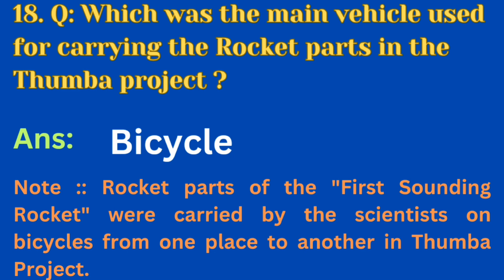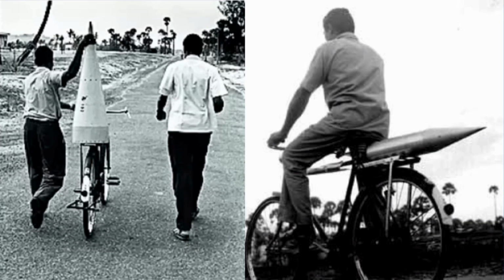Question number 18. Which was the main vehicle used for carrying the rocket parts in the Tumba project? The answer is bicycle. Note that rocket parts of the first sounding rocket were carried by the scientists on bicycles from one place to another in the Tumba project. Students, these are the very rare pictures where you can see the bicycles are used for carrying the rocket parts from one place to another in this project.